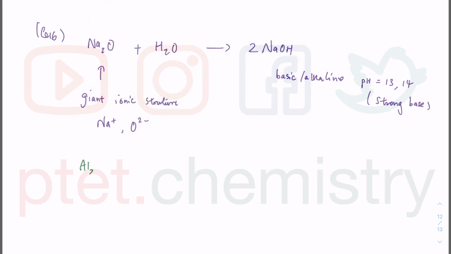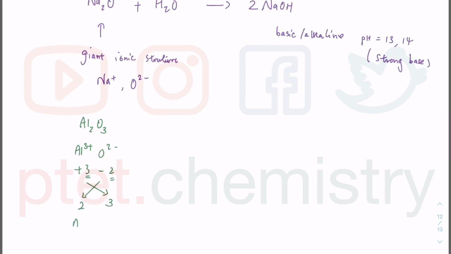Aluminium oxide is Al2O3 as a result of Al3 plus and O2 minus. You are cancelling out the charges, and that's why I'm bringing down the value and not the charges. It simply means you are doing the lowest common multiple, which is primary school mathematics. It means you need 2 Al3 plus and 3 O2 minus.